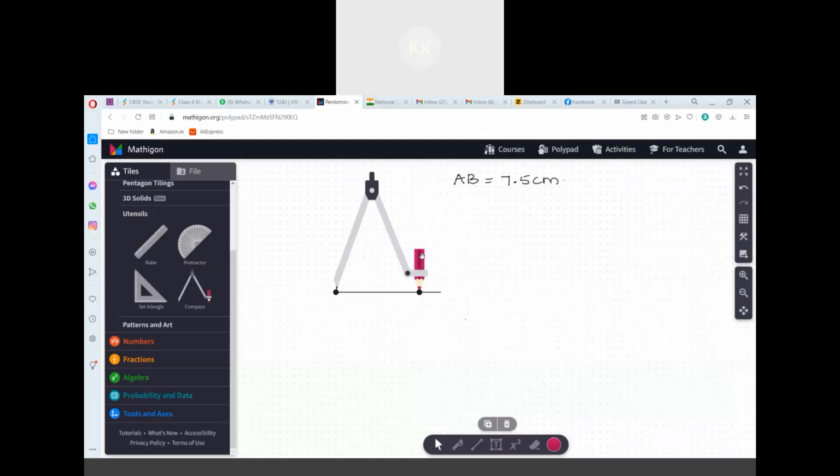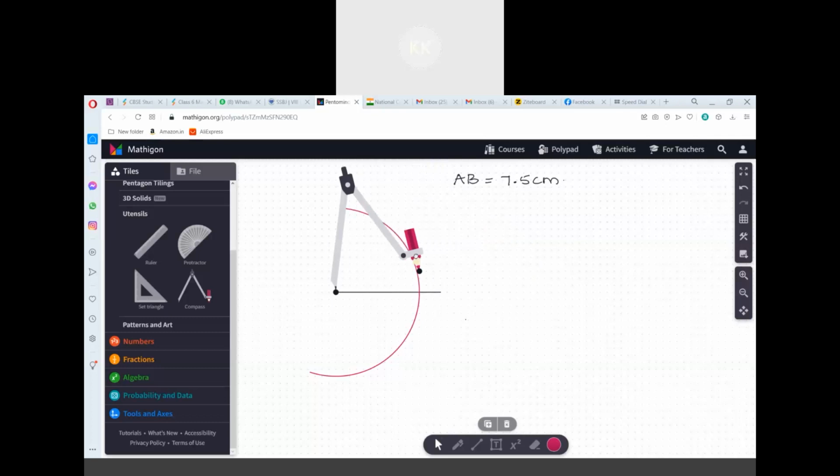I can draw arcs on either side. Now I can place this compass here. Now if I continue drawing, I should not change the length.